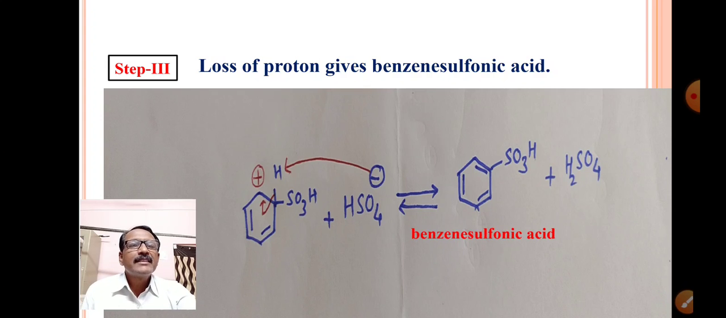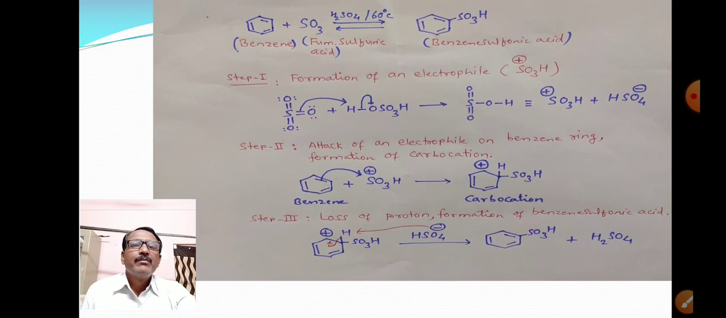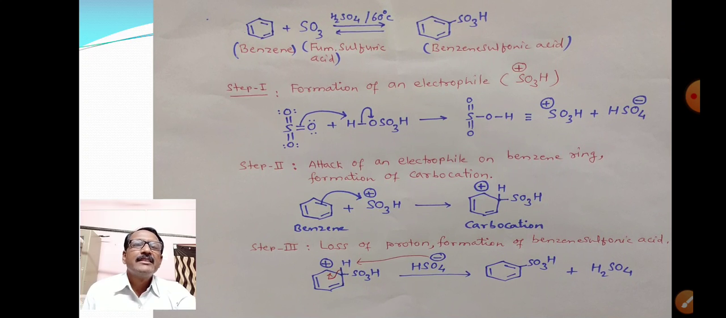This complete reaction can be summarized in one page like this. This is our reaction, and these are three steps: formation of an electrophile, attack of an electrophile on benzene ring, formation of carbocation, and the loss of proton, formation of benzene sulfonic acid.